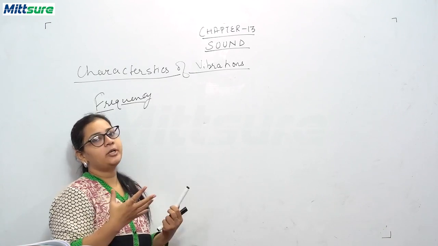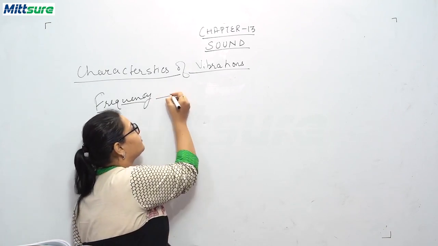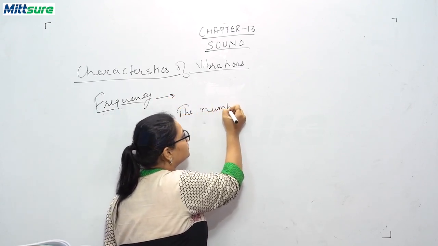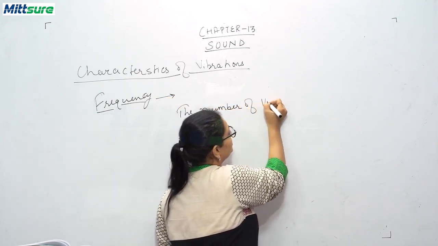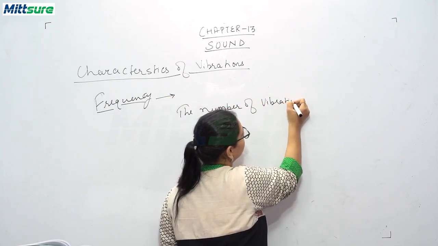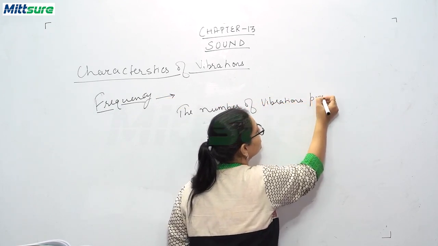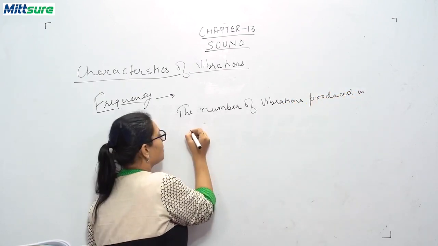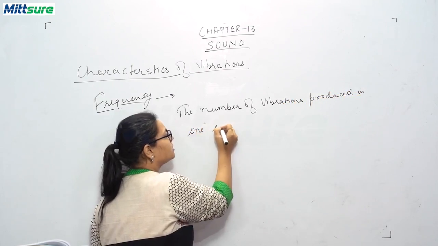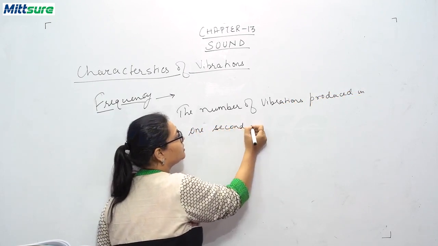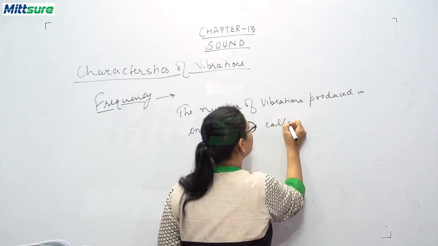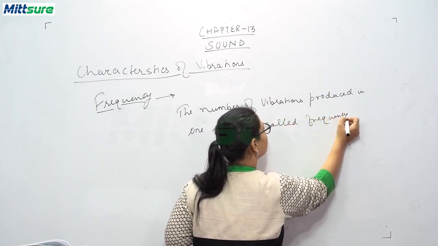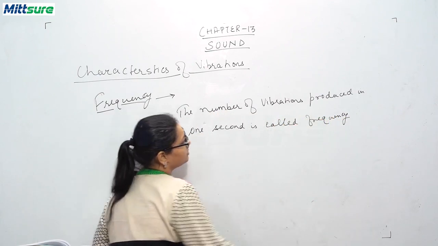And let me write down the definition: the number of vibrations produced in 1 second is called frequency.